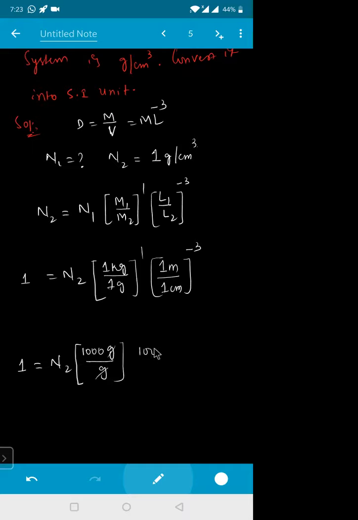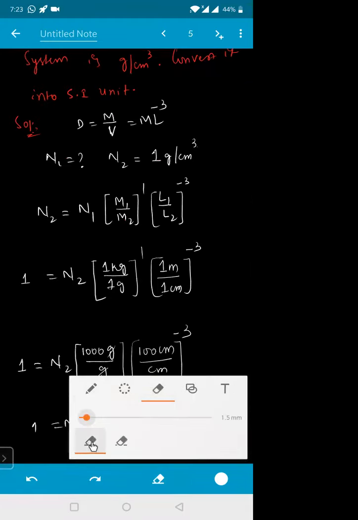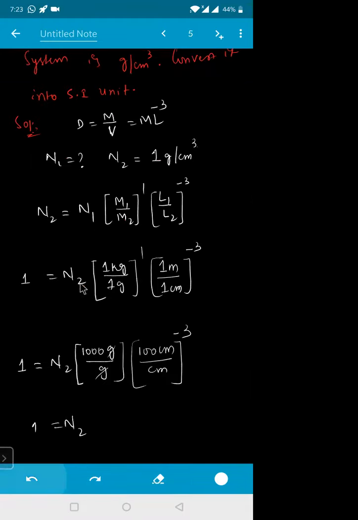This one is 100 centimeter divided by centimeter to the power of minus 3. That means this will become N1 into 1000 divided by 10 to the power of minus 3, which becomes 10 to the power of minus 3.